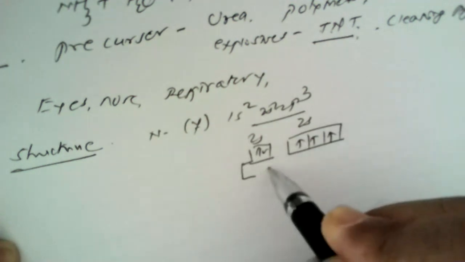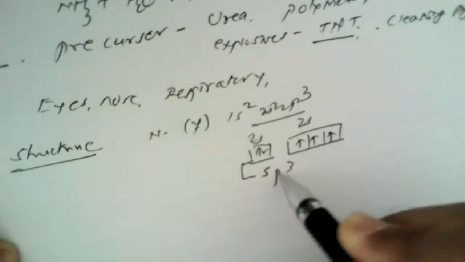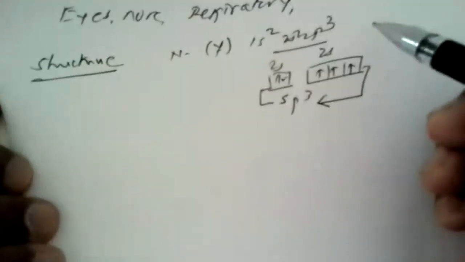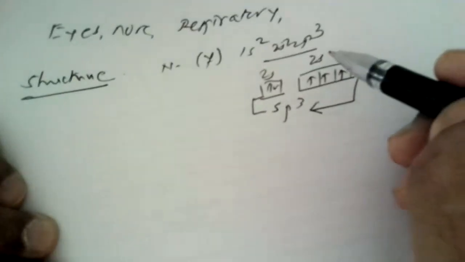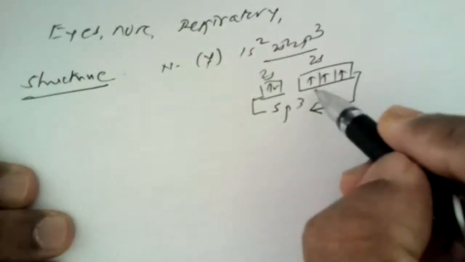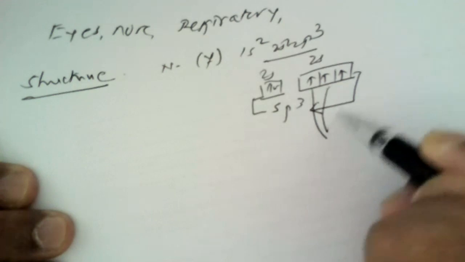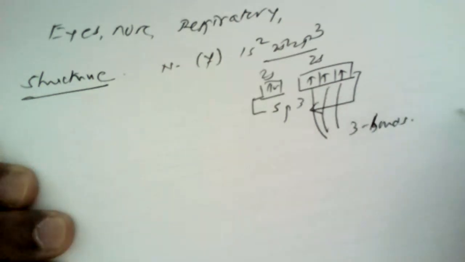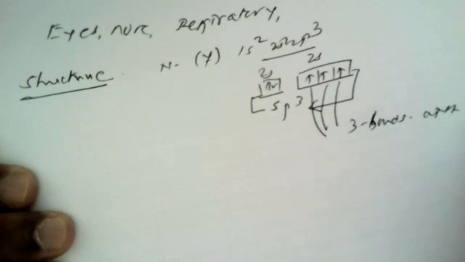This is how one 2s and three 2p orbitals undergo sp3 hybridization. So in case of ammonia, the central nitrogen undergoes sp3 hybridization. That means the orbitals px, py, and pz can form 3 bonds with hydrogen.